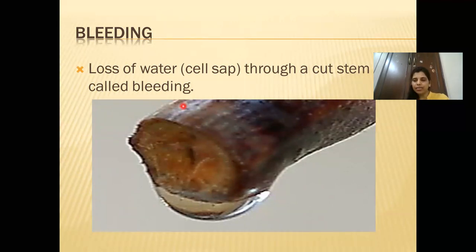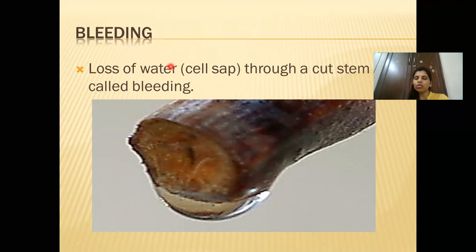But in some cases, mostly if you cut a grape vine stem, you will see that there is a loss of water, that is basically a cell sap which is lost. Even from a rubber tree, if you cut, you will see that the cell sap is coming out from the cut stem. So that loss of water, and it is thicker.